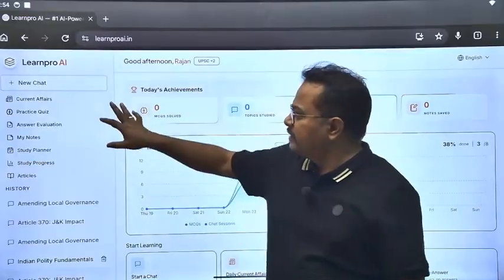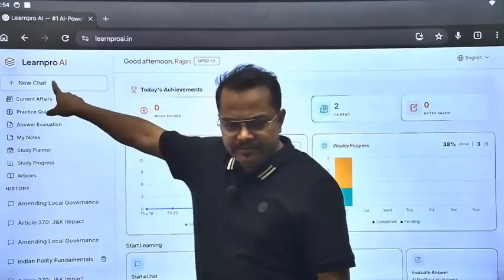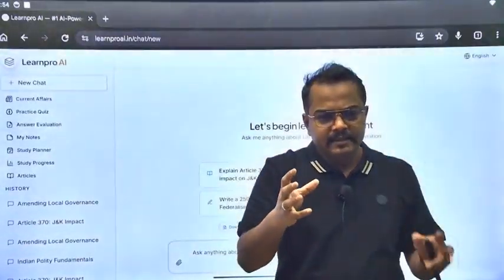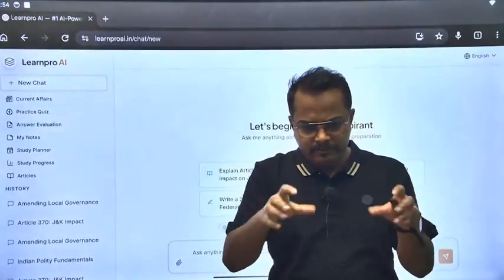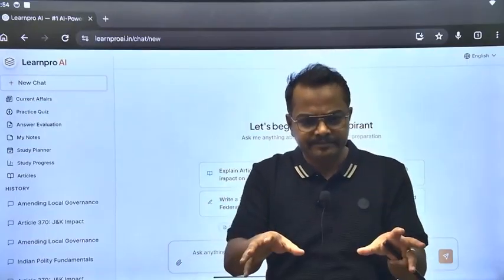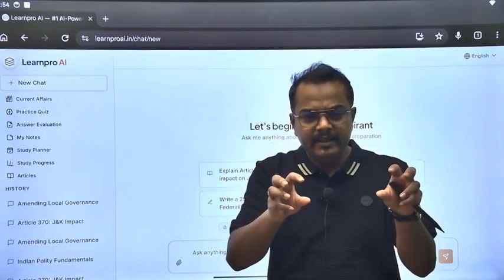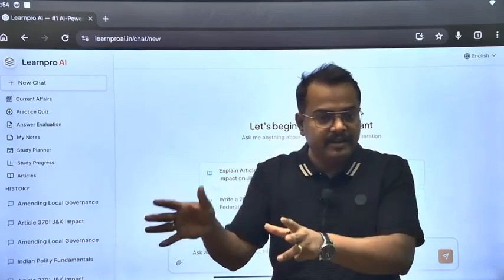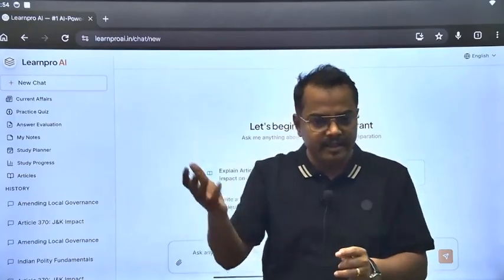We have this basic chat function, which is the core of the AI. If you are using AI, you don't need to code something. Earlier, the computer could give you only information which was already fed into the system, lying somewhere in the world.